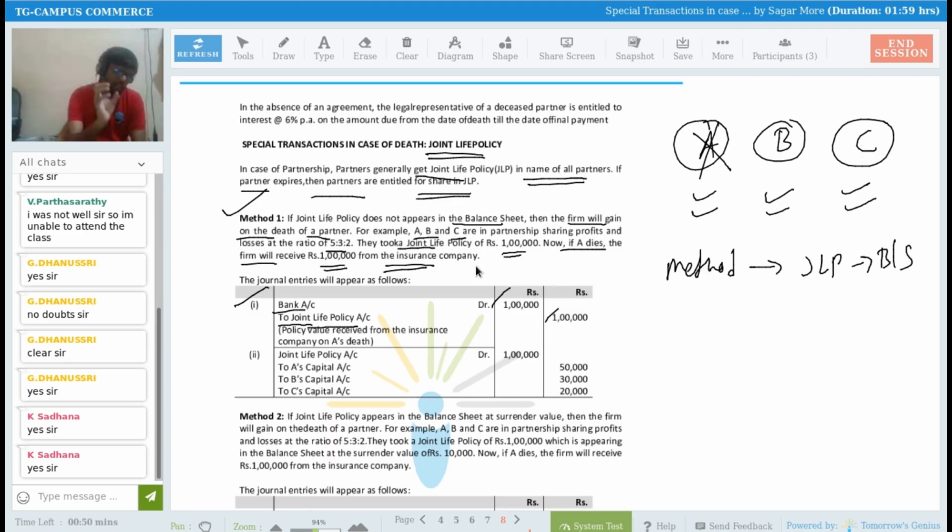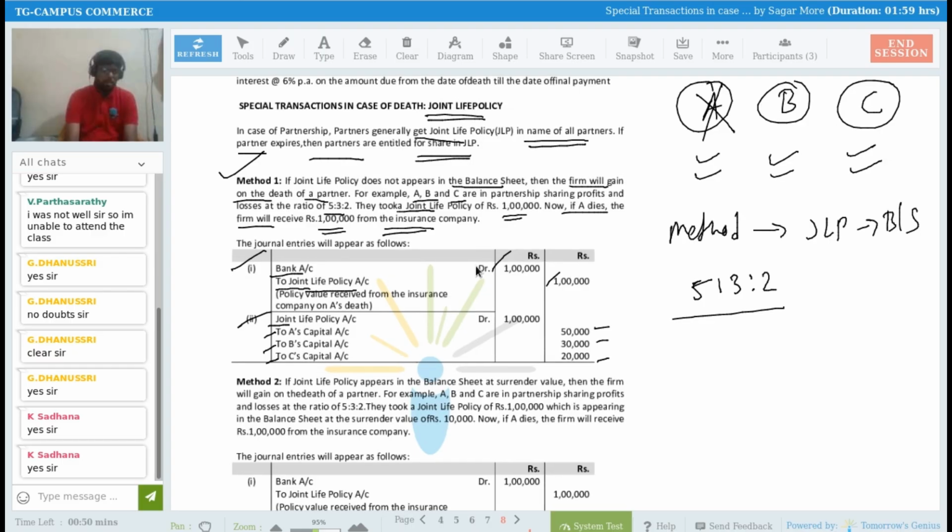Yes, so we have received. So the bank account we have debited and the joint life policy account we have credited. Now the same joint life policy amount of rupees 1 lakh we have to distribute between the parties. So the joint life policy account is debited to A's capital, B's capital, and C's capital in the ratio 50, 30, and 20. Simple. Now see method number 2.